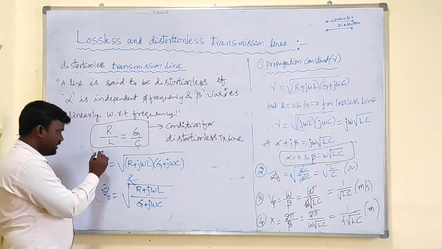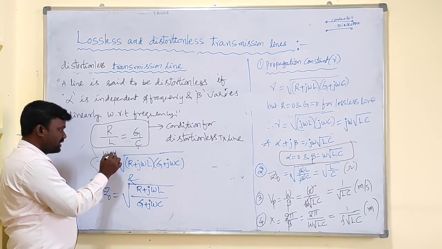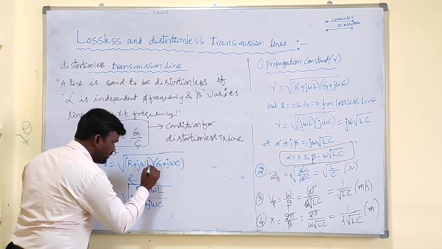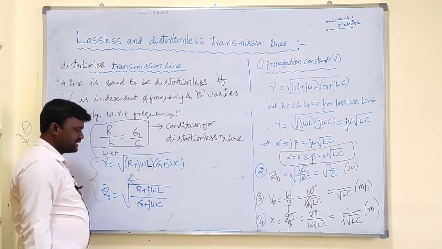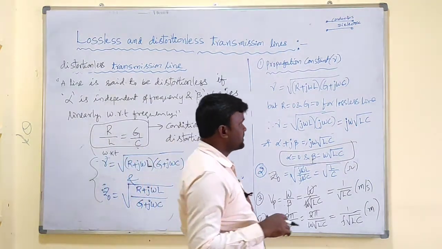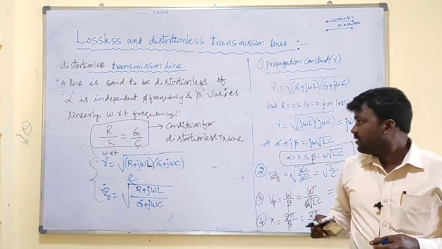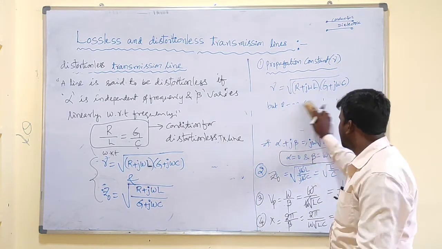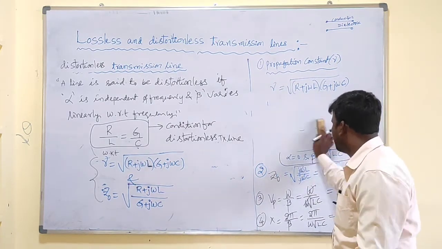We know that gamma equal to what? Under root R plus j omega L into G plus j omega C, and Z naught is like this. Now let us substitute that condition here and simplify. We will get the expressions for alpha and beta.